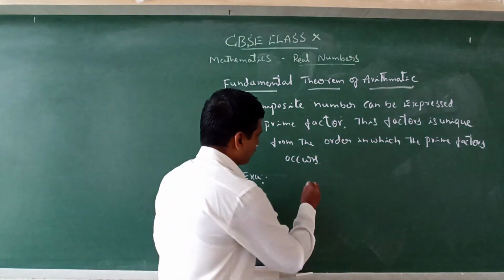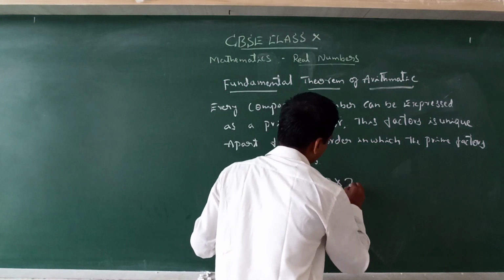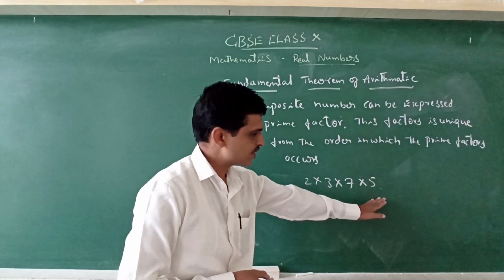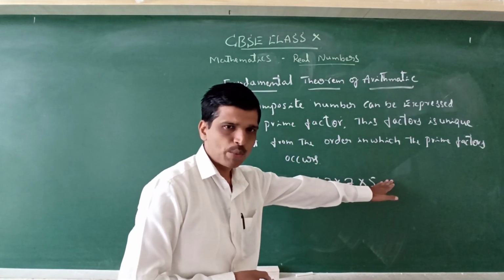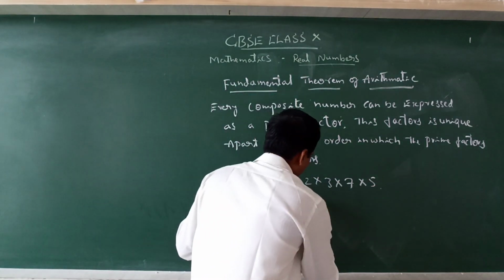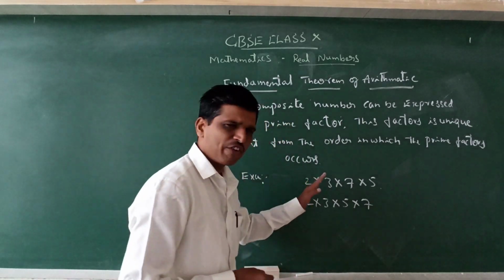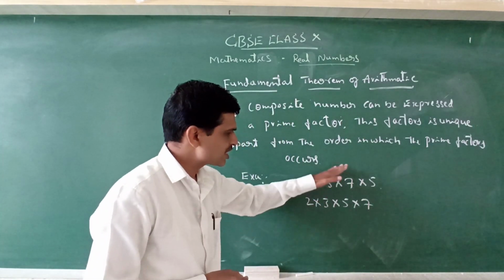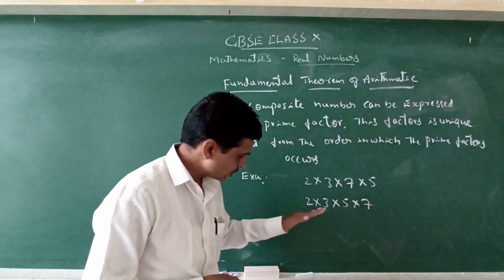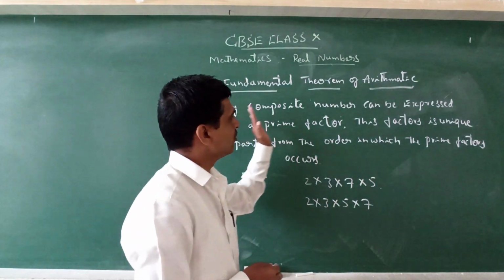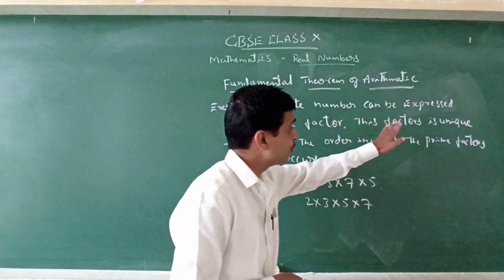For example, if I write 2 into 7 into 5, it gives some number, a composite number. There are various ways to write these factors, but it shows us how to write the factors in the prime factorization method in a unique way.